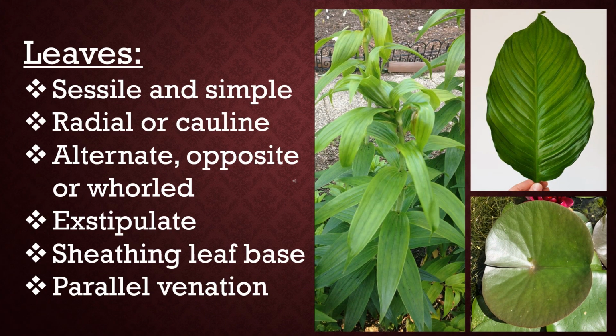Leaves may be alternate, opposite, or whorled with radical and cauline symmetry. Leaves may be exstipulate, sessile, or petiolate with sheathing leaf base. The shape of leaf is variable. They may be scale-like as in asparagus.